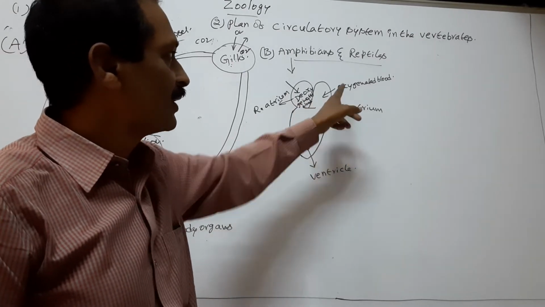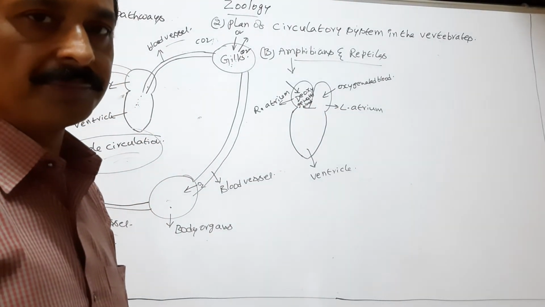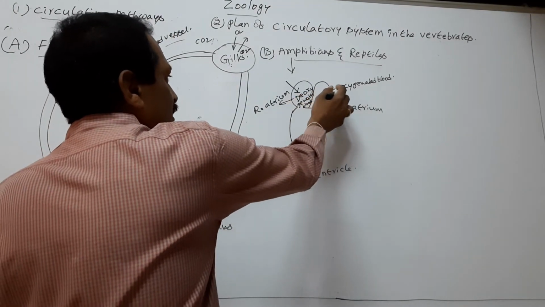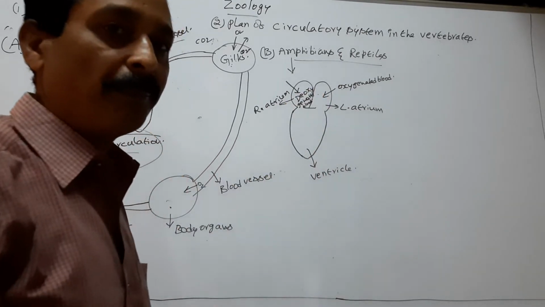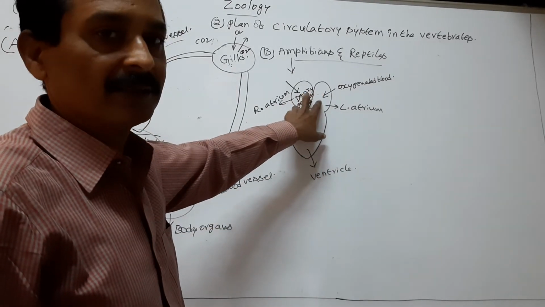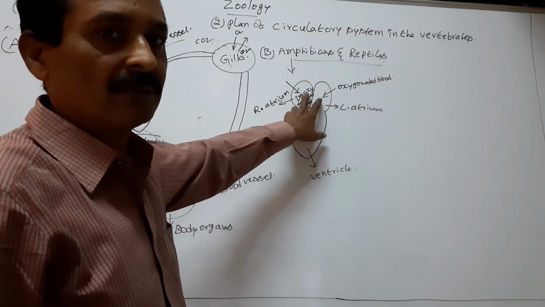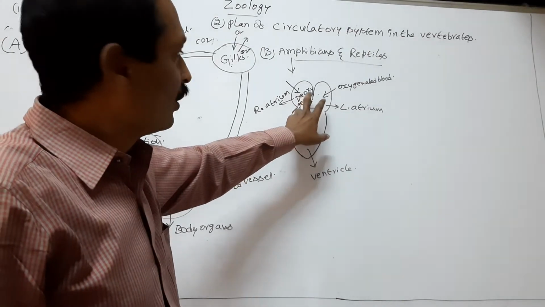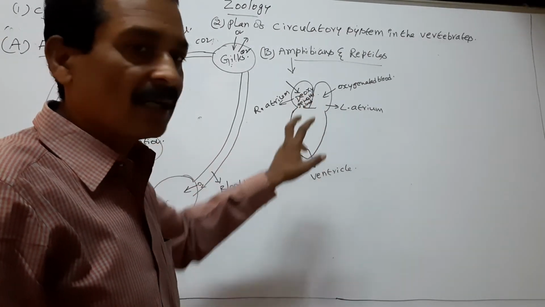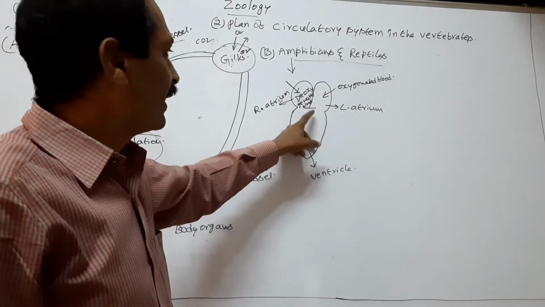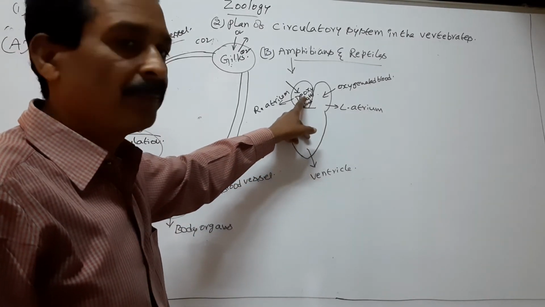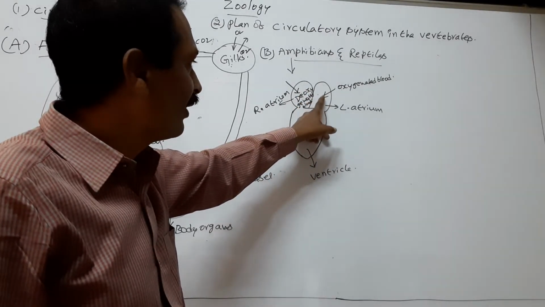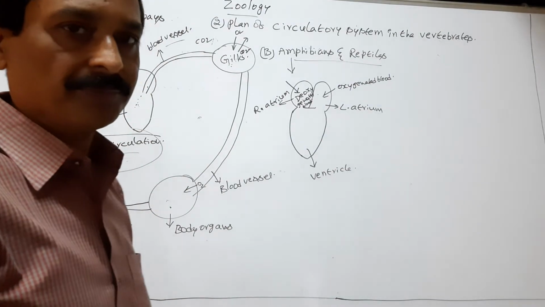Left atrium fills with oxygenated blood. The deoxygenated and oxygenated blood does not mix in the atria. Both bloods travel separately. So deoxygenated blood travels through the right atrium. Oxygenated blood travels through the left atrium.